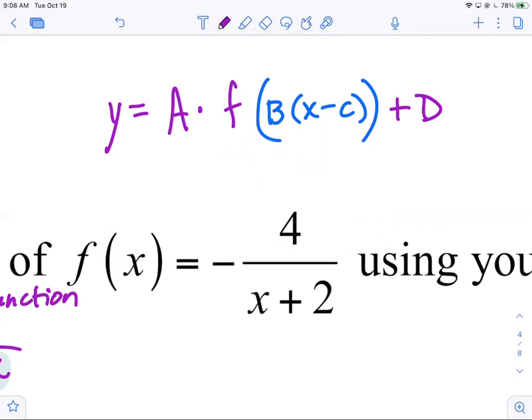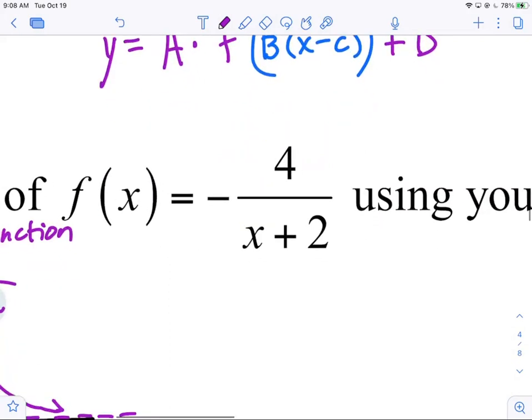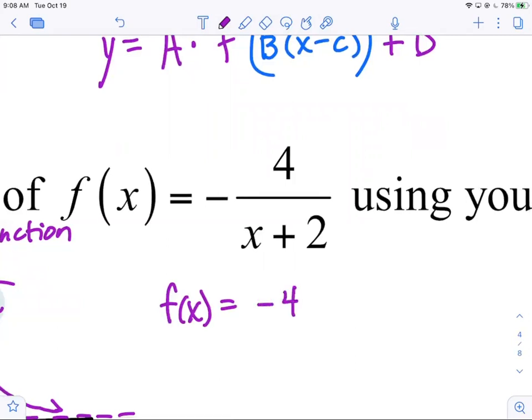Let's see if we can put this into standard transformation form. Algebraically, what I'm going to do is pull that 4 that's in the numerator off to the side with that negative. Is that okay? Is that legal? It is super legal. Good. Because it's really like -4/1. You could pull any factor from the numerator out front. And that's enough to get it into standard transformation form.